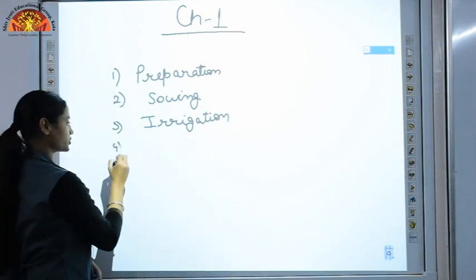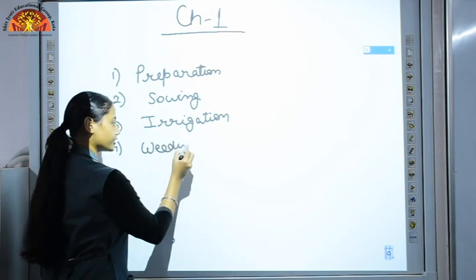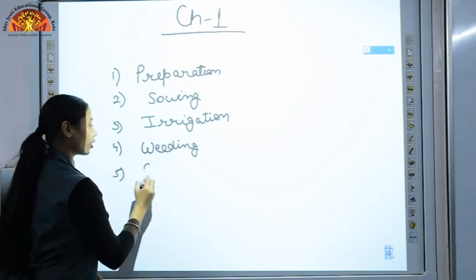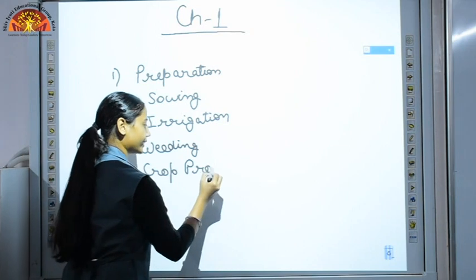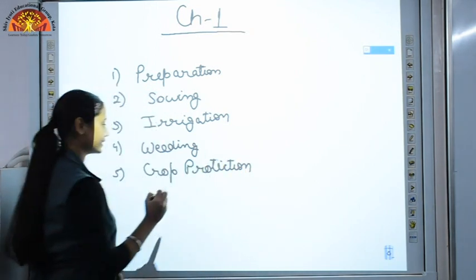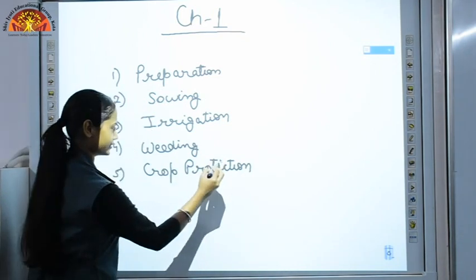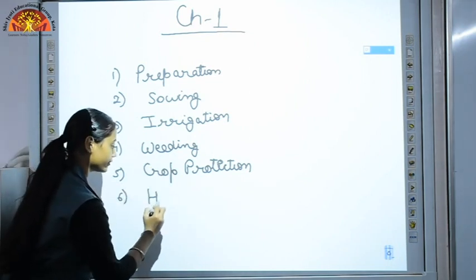Then after irrigation, which step? Weeding, removal of undesired, unwanted plants. Then after weeding comes crop protection. We need to protect our crops from stray animals as they damage our crops. Then after crop protection comes harvesting.